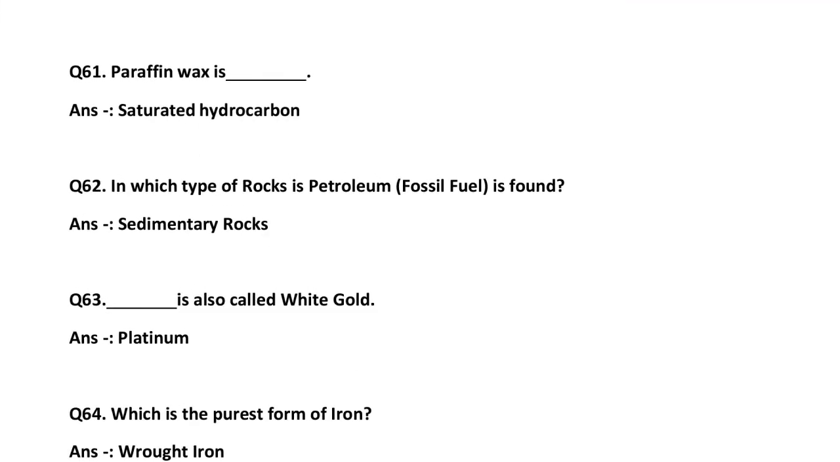In question 62, in which type of rock is petroleum found? That is sedimentary rock. 63. Dash is also called white gold, that is platinum. Platinum is also called white gold. In question 64, which is the purest form of iron?